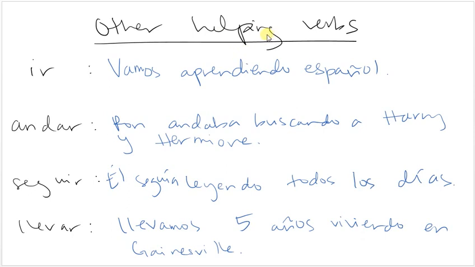Okay, there are other helping verbs, and remember we practiced a few of these in Spanish 3. We practiced ir, andar, and seguir. So ir, remember, means slowly but surely. So vamos aprendiendo español would mean we are slowly but surely learning Spanish. Andar, remember, is to go around doing something. So Ron andaba buscando a Harry and Hermione. Ron was going around looking for Harry and Hermione.